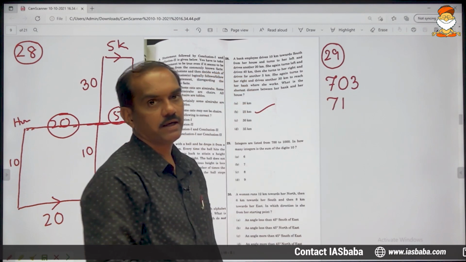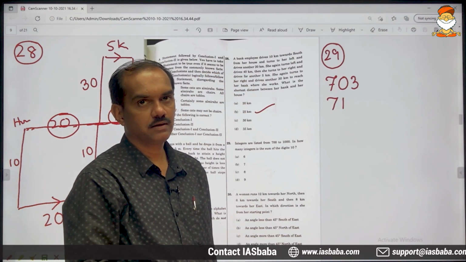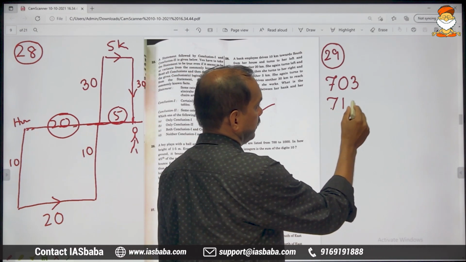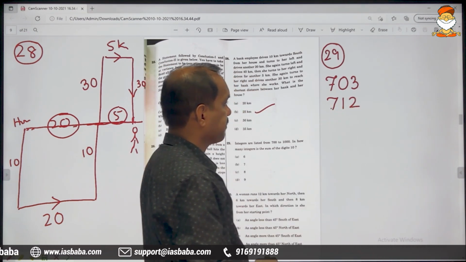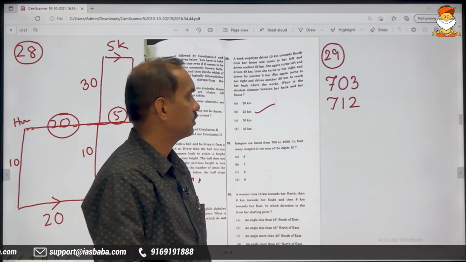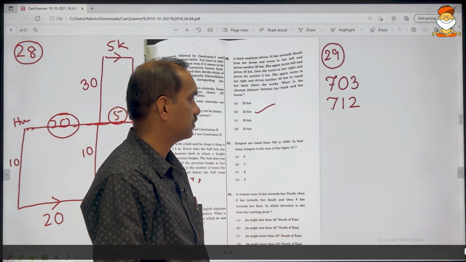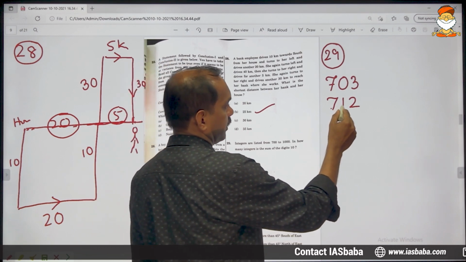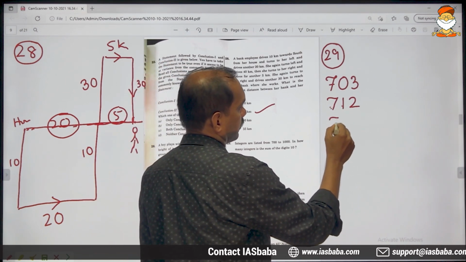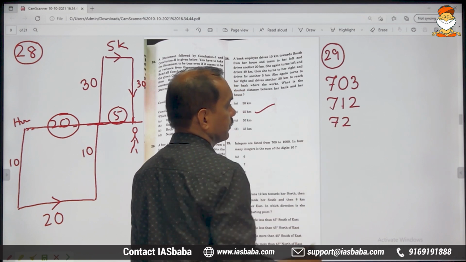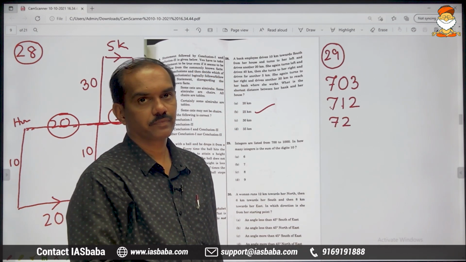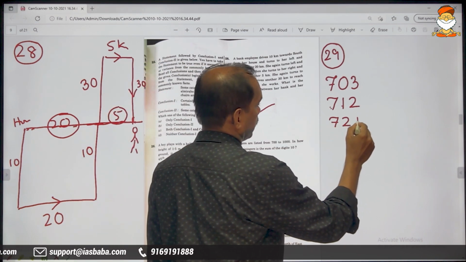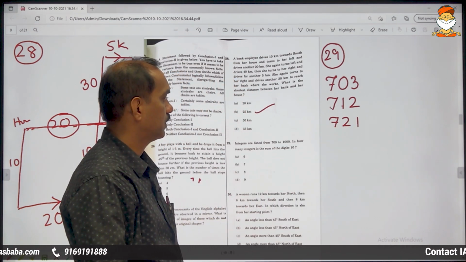So what if I use 1 in the tens place? 7 plus 1 became 8, then I can write 2. 8 plus 2, 10. Now again I cannot use 71. I can go with 72. 7 plus 2 will give you 9, and 9 plus 1 gives us 10.